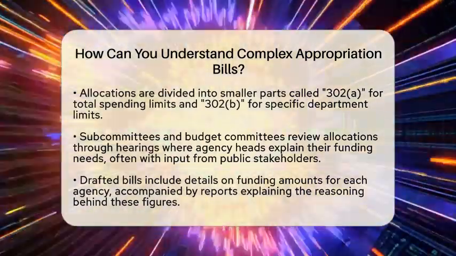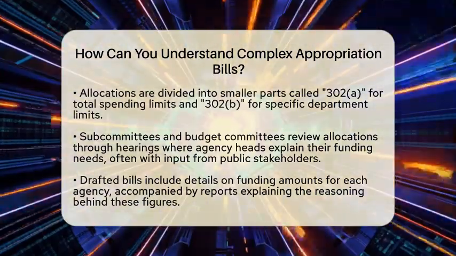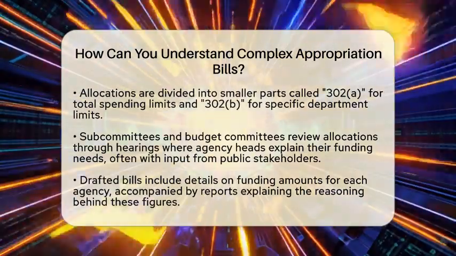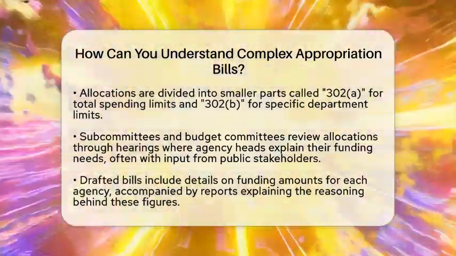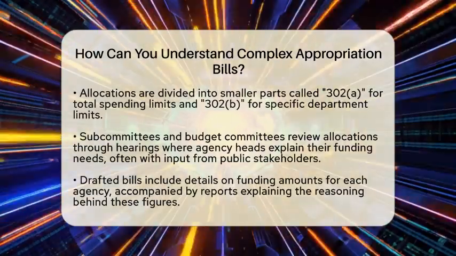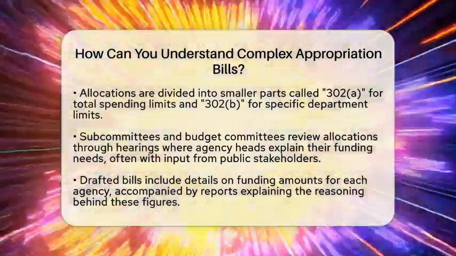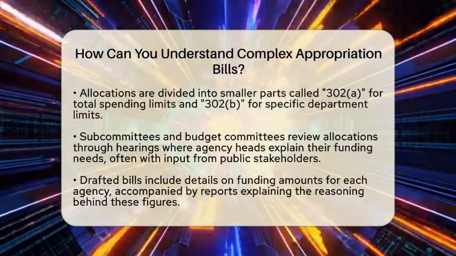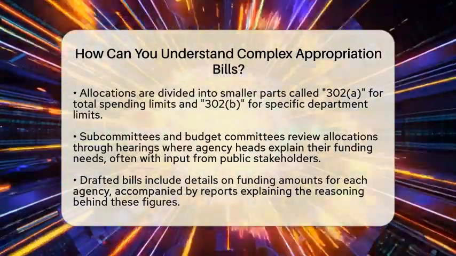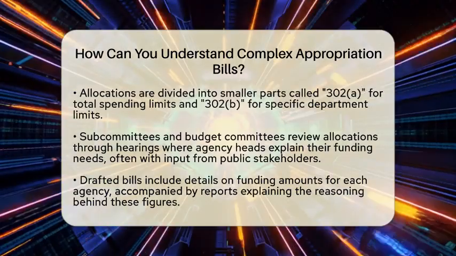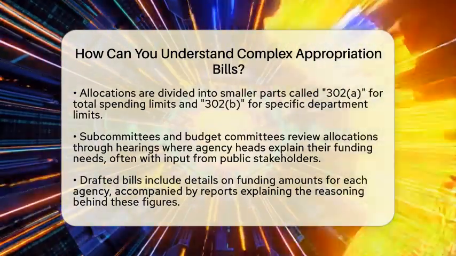Next, look at how these allocations are reviewed. Subcommittees or budget committees hold hearings where agency heads explain their funding needs. They might say they need $5 million for road repairs or $10 million for school supplies. Public stakeholders can also testify or submit requests during these hearings. This process helps shape the details of the appropriation bill.